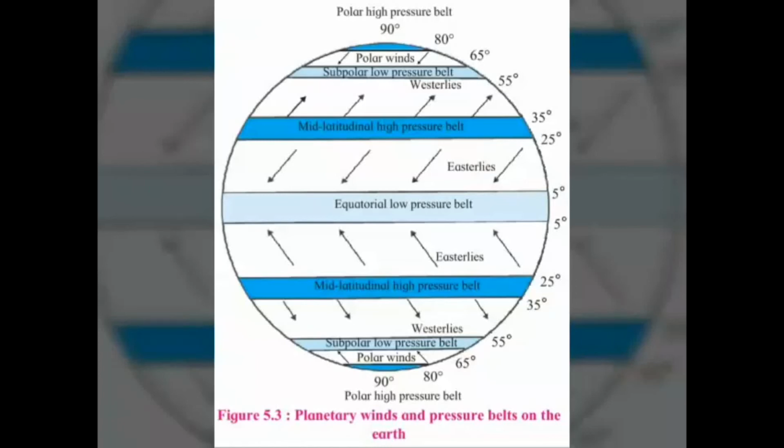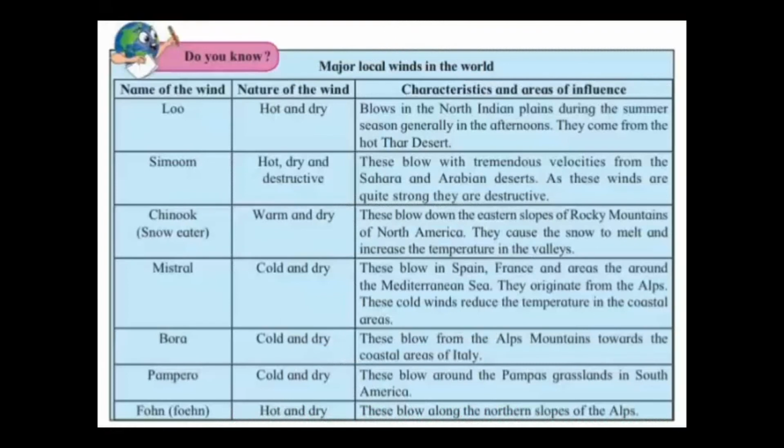The sea water gets heated slowly, hence the air is less heated and the air pressure remains high. Winds blowing from the sea towards the land are called sea breezes. At night, land cools down faster as compared to the sea and therefore has higher air pressure. Hence, the land breeze blows from land towards the sea.